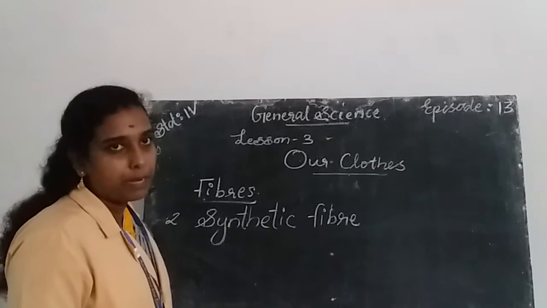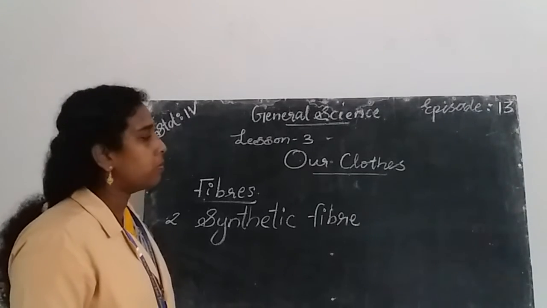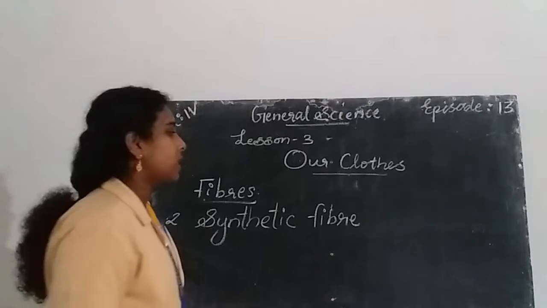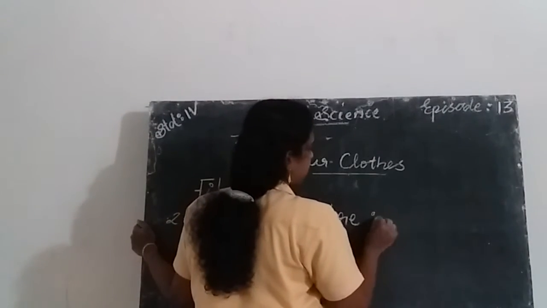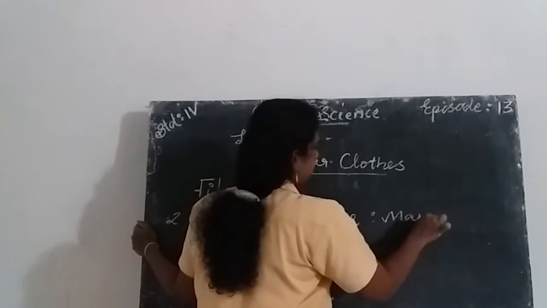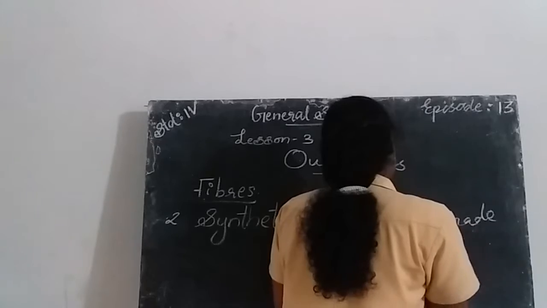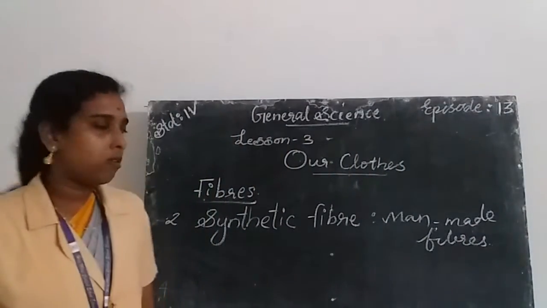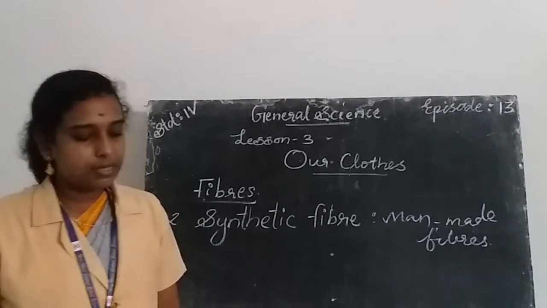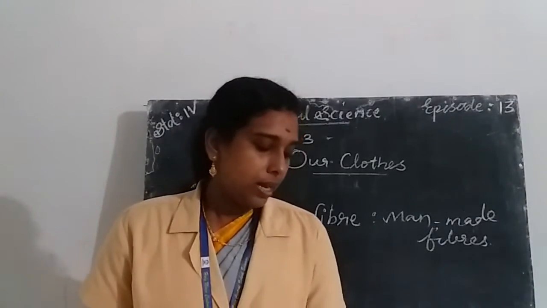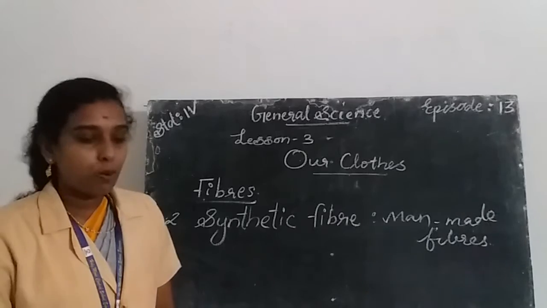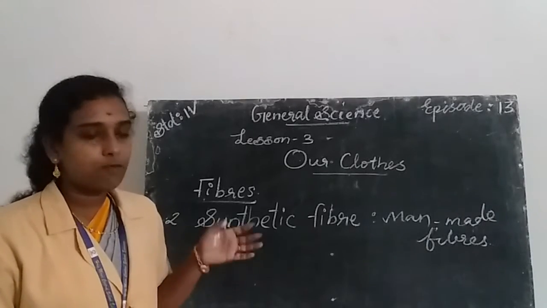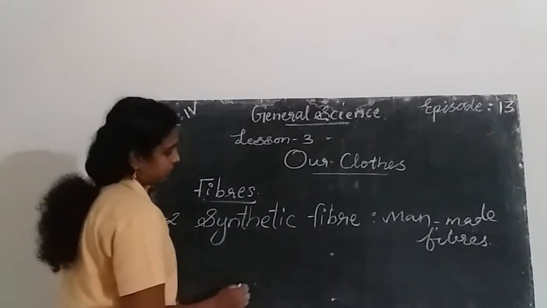The fibers made by men are called synthetic fibers, or man-made fibers. Man-made materials are called synthetic fibers. Examples of synthetic fibers are nylon, rayon, polyester, etc.